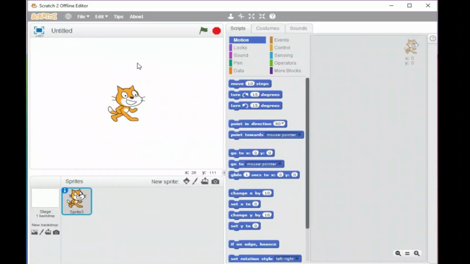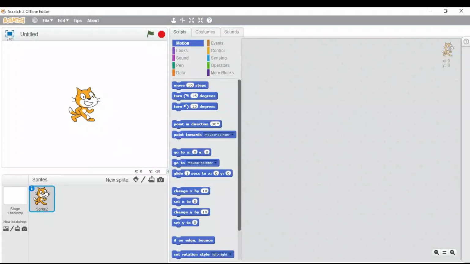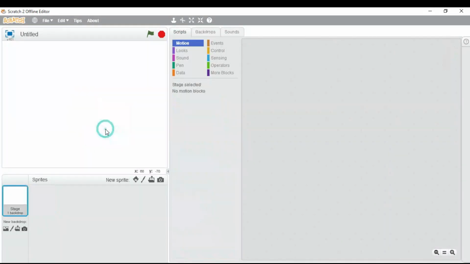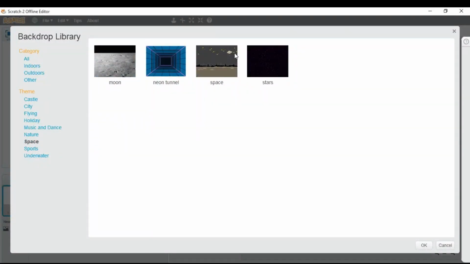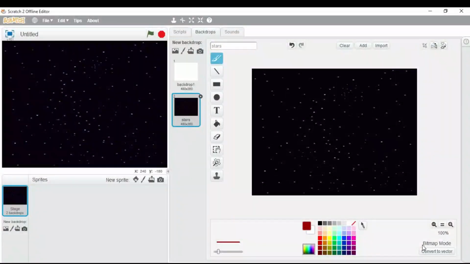Now dear students, you can see this is how the Scratch window looks. Our first step to begin with our game is to delete this cat sprite. So right click on it and delete it. Now let us change the backdrop by clicking on this choose a backdrop from library icon. You can click on the space theme and select any theme you want. I am right now going to select stars and click on the OK button. So we have changed our theme.